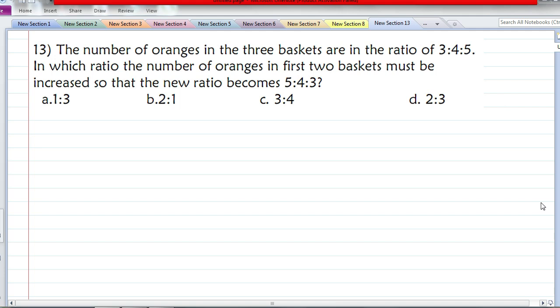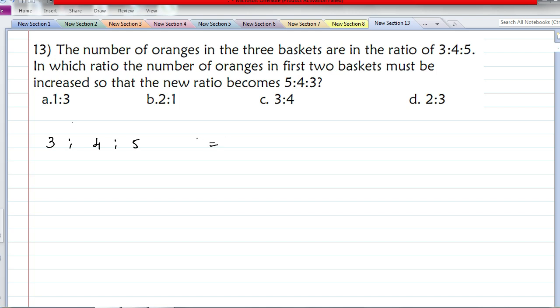Now next question. This question is slightly tricky. Try to understand it clearly. So now let's solve this question. The number of oranges in 3 baskets are in the ratio 3:4:5. Now what is the original ratio? 3:4:5. This is the original ratio.